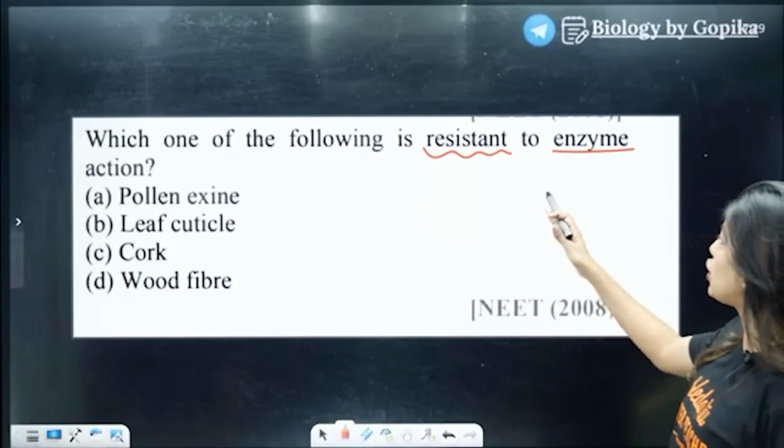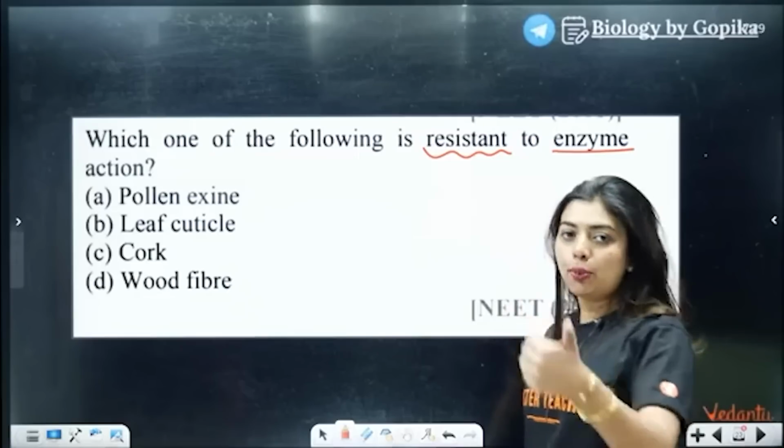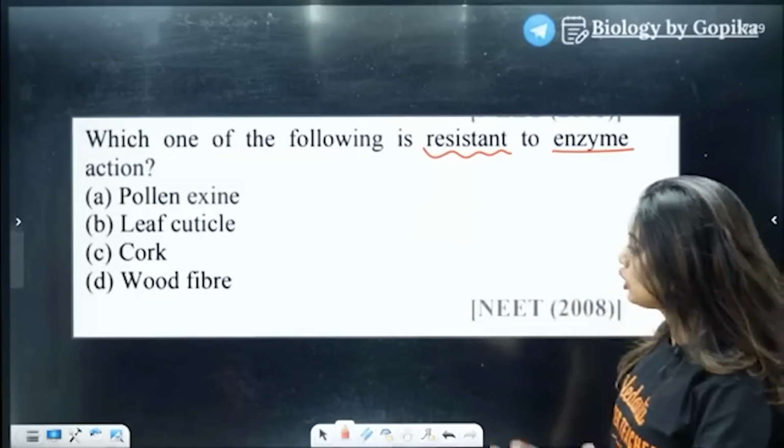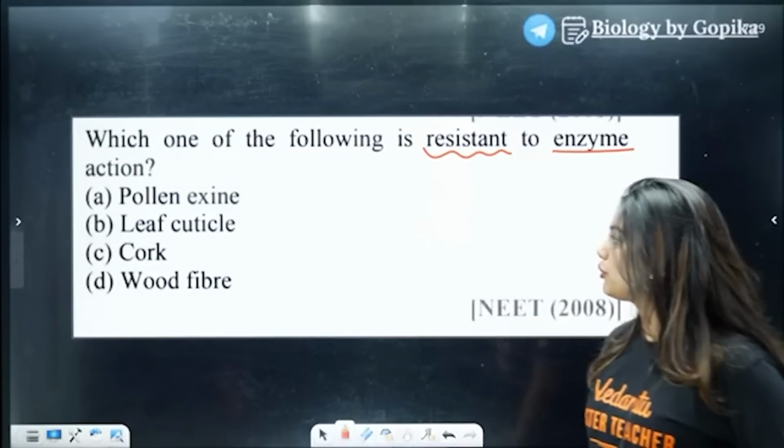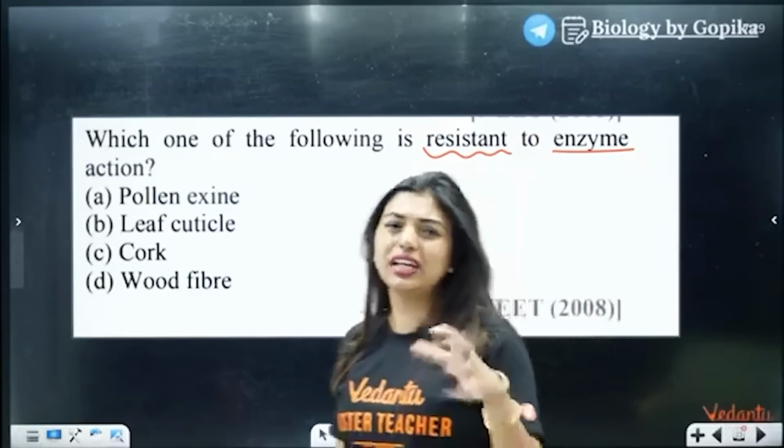Okay, which one of the following is resistant to enzyme action? Pollen exine, leaf cuticle, cork, wood fiber. Okay, wood fiber. All of you know this. It's a very, very easy question.